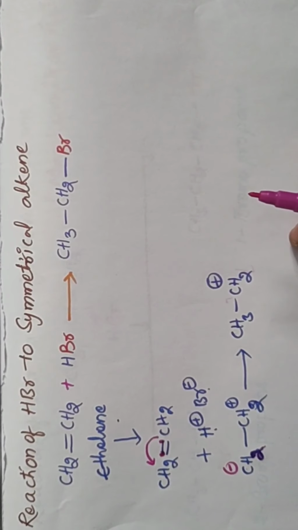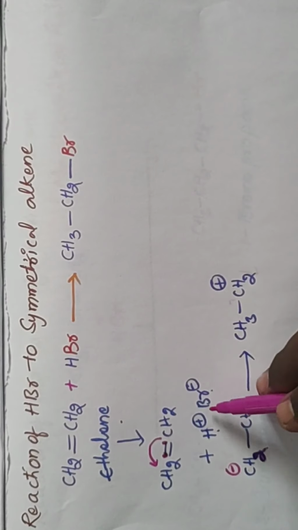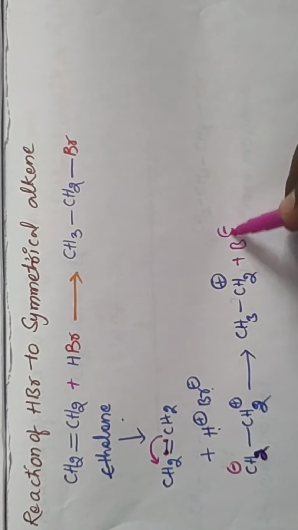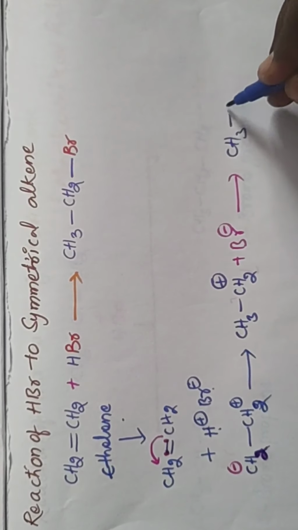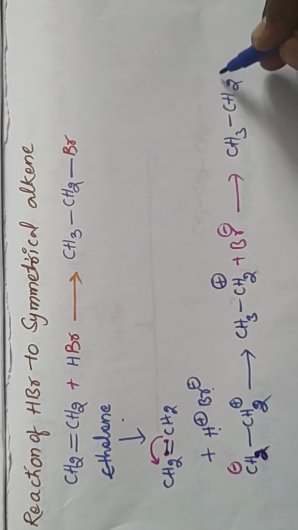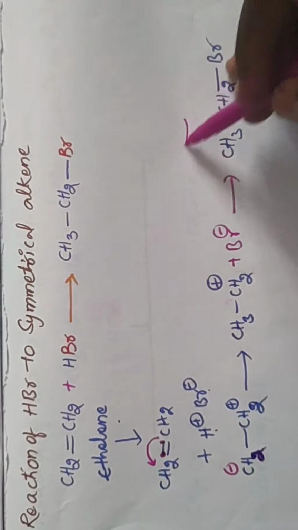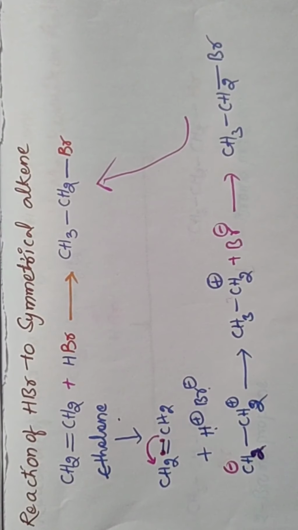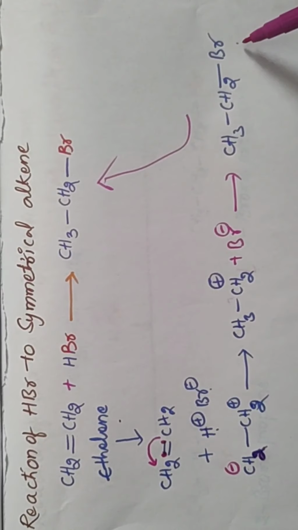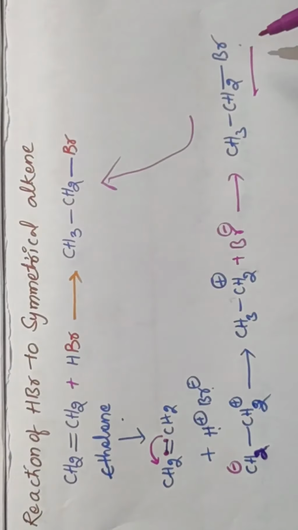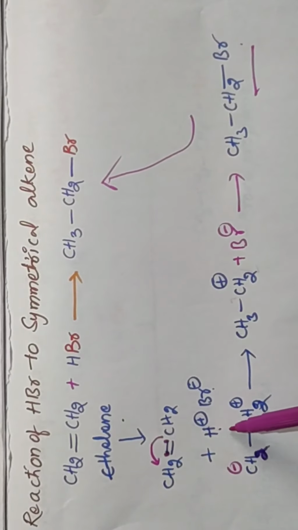CH2 plus is a carbocation, and next one, which one is there? Br minus. So we get CH3 CH2 Br. Okay, so this one. Finally we get alkyl halide, ethyl bromide. Okay, ethyl bromide is the product. So this is a reaction carried out following this way.